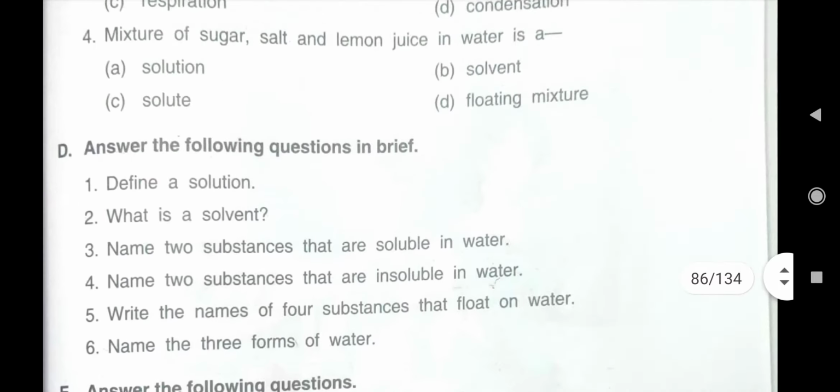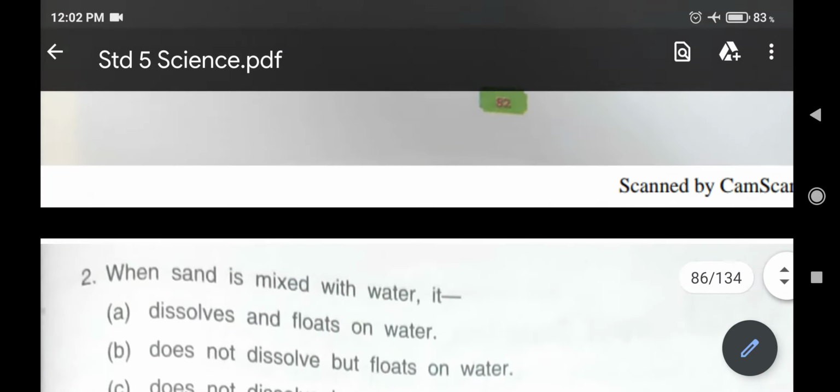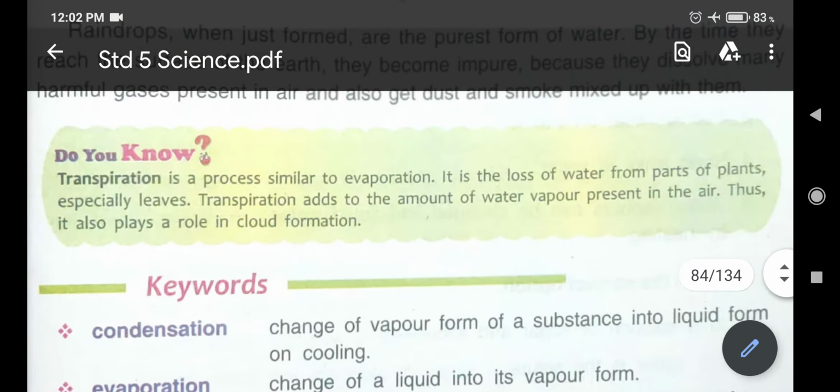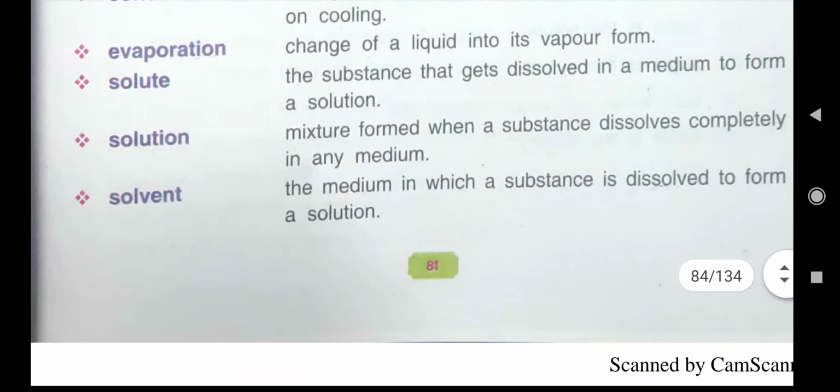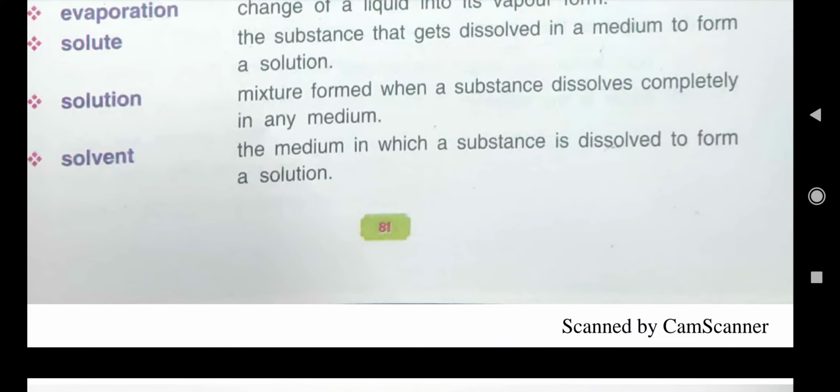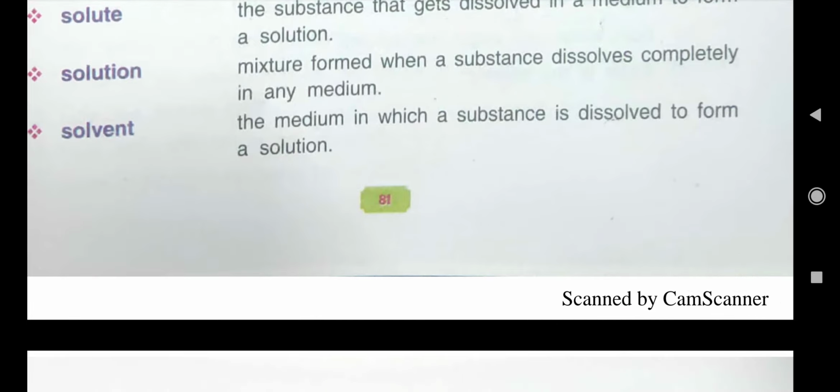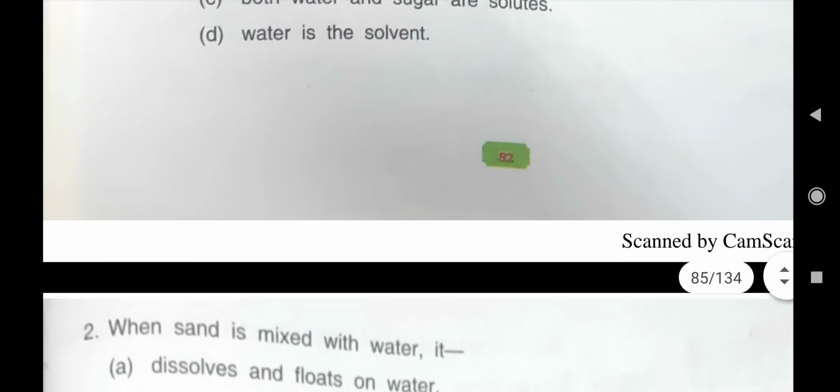So second answer you can write from here. Again this answer must be written in your keywords. You see, yes, here last keyword you see on page number 81 only. The second question's answer will be, the medium in which a substance is dissolved to form a solution is known as solvent. Understood? Now come to the third question.